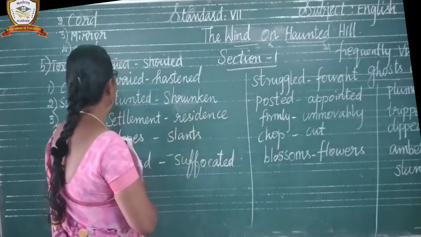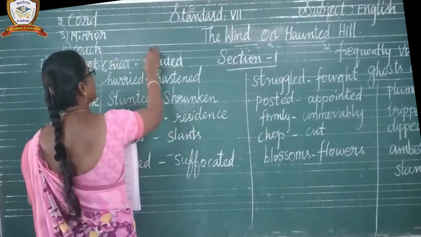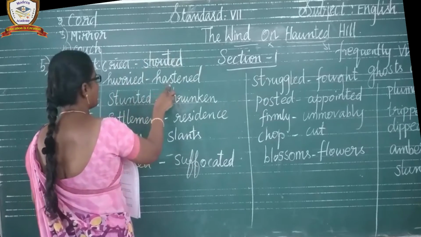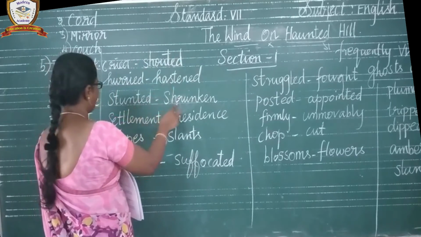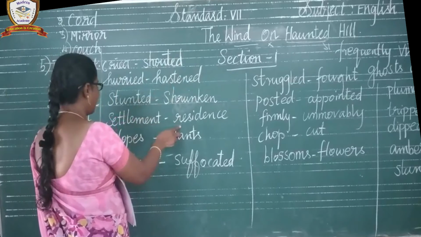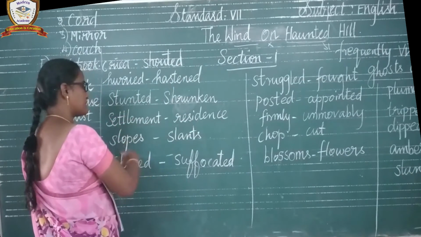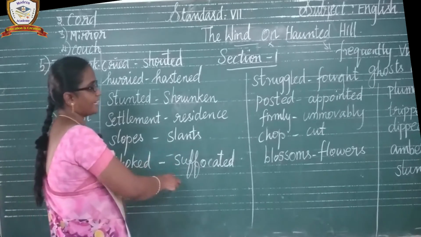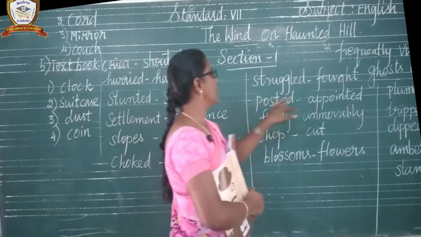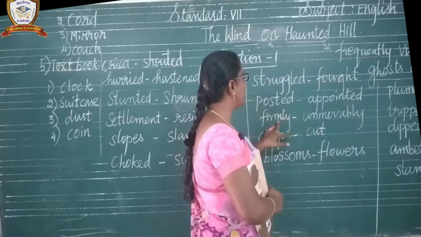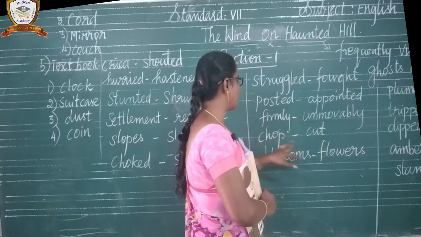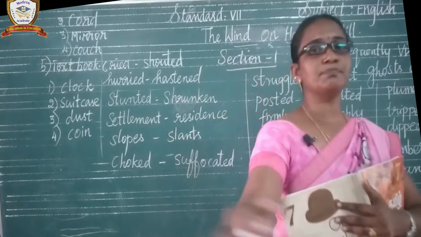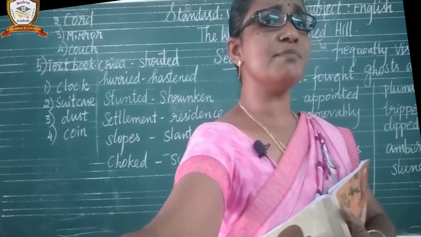Listen carefully children. Cried, shouted. Hurried, hastened. Stunted. Shuddered. Settlement, residency, living places. Slopes, slants. Choked, suffocated, struggled. Fall. Posted, appointed. Firmly, unmovably. Chop, cut. Blossoms, blast. Understand children? Blossoms, blast.